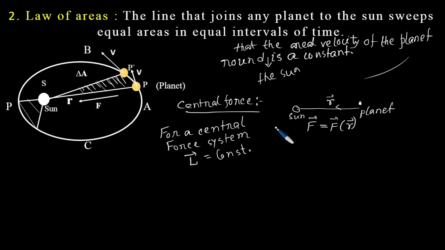Let r be the position vector of the planet having mass m. Suppose the mass of the planet be m, and r is nothing but the position vector of the planet.